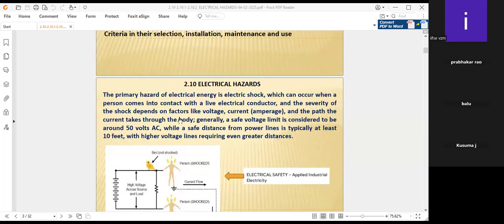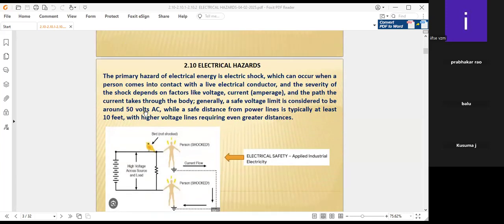Electrical hazards can happen due to various reasons, which we will be discussing now. The primary hazard of electrical energy is electric shock, which can occur when a person comes into contact with a live electrical conductor, and the severity of the shock depends on factors like voltage and current.